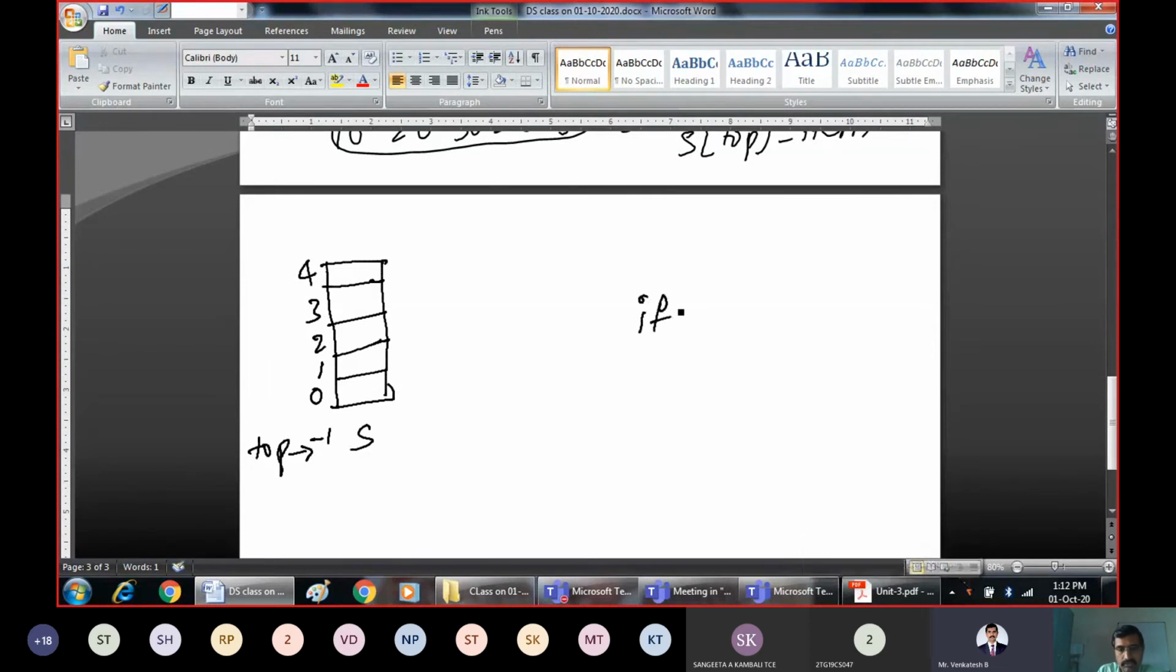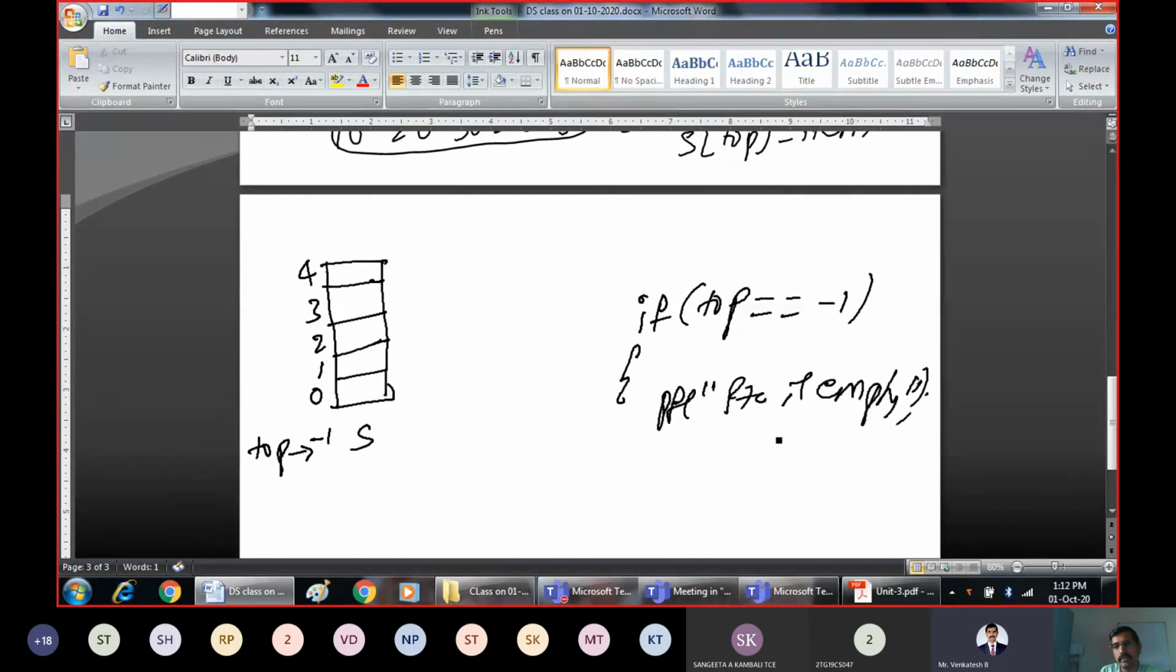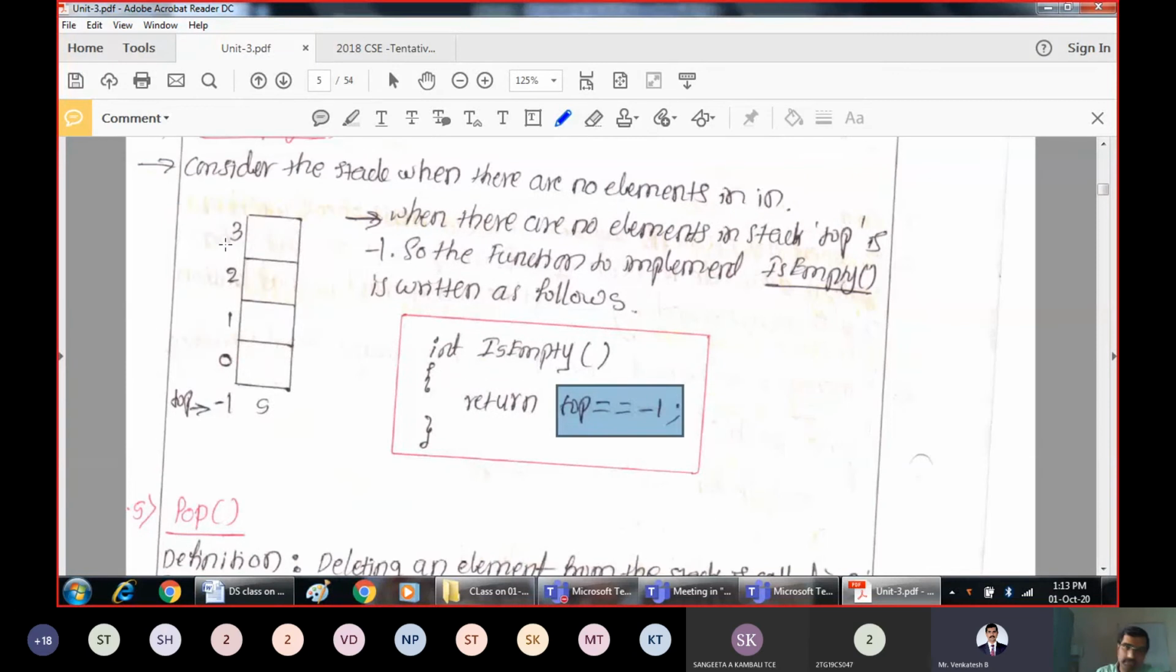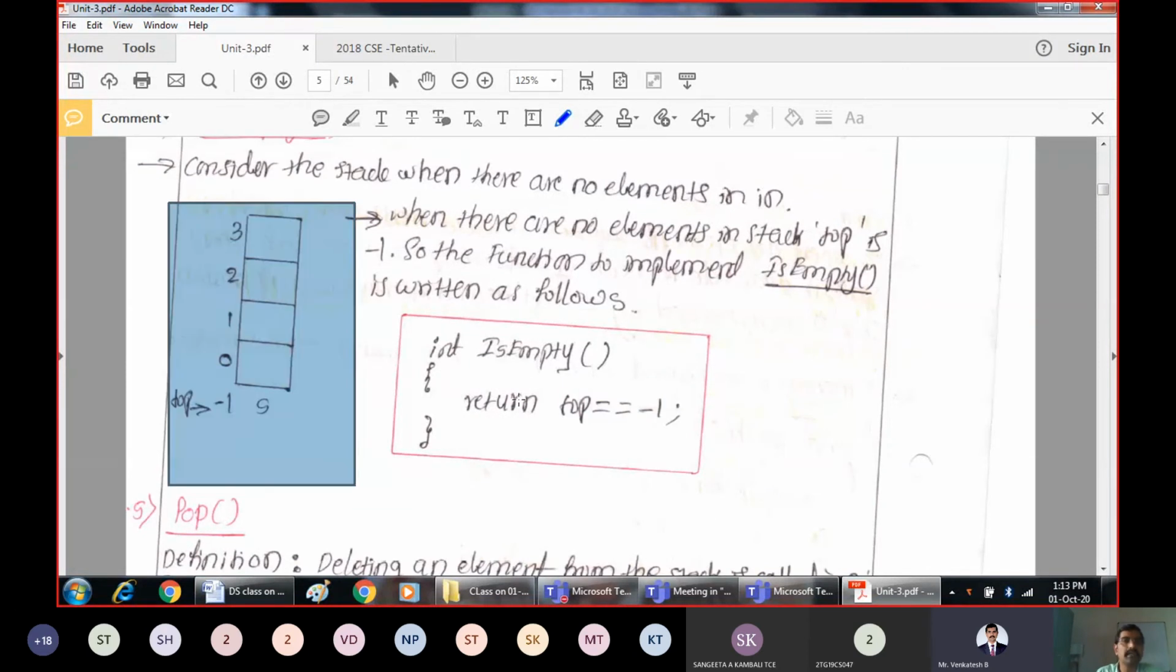So can I write code for this something like this? If top is equal to -1, then printf stack is empty and we cannot delete the elements. That's it. So that is a simple code. How do you check is empty? If top is equal to -1, true or false? If top is equal to -1, it is true. Stack is empty. Else there is space. So this is the sample scenario. When top is equal to -1, stack is empty.